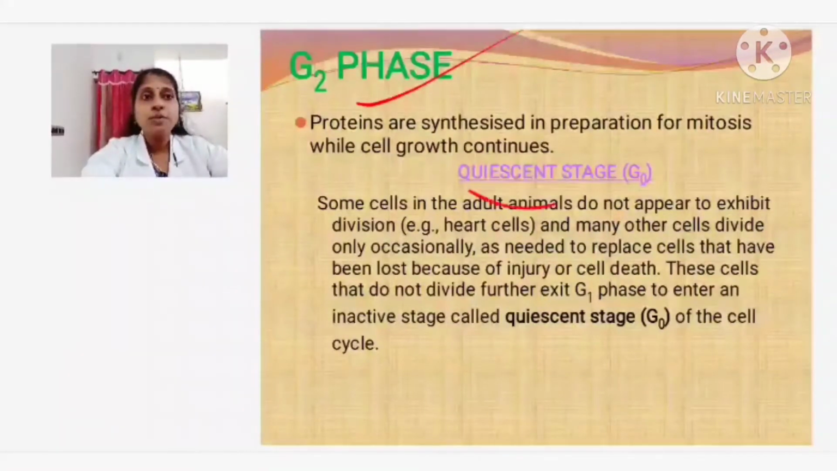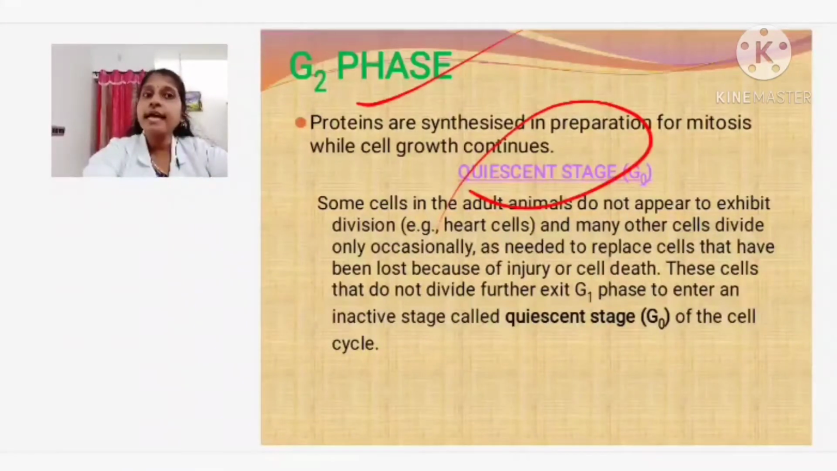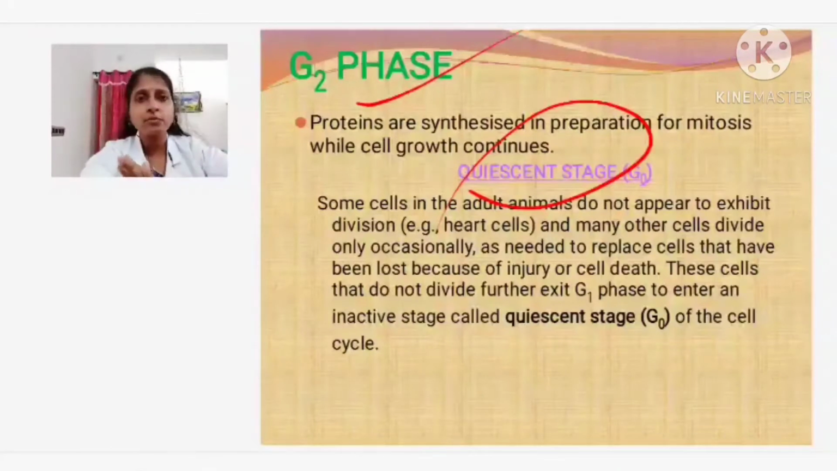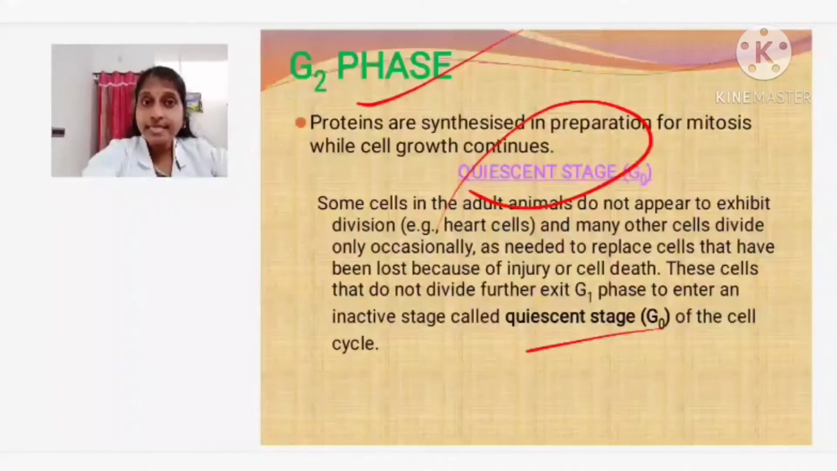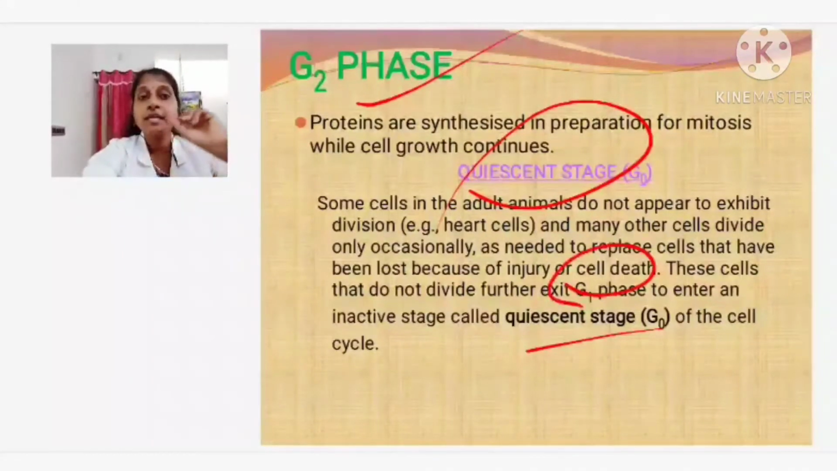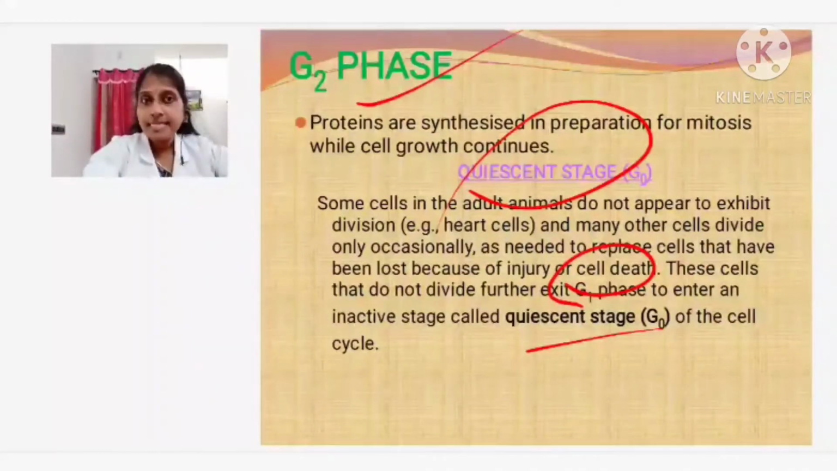I told you what the quiescent stage is. Some cells in adult animals do not appear to exhibit division. They don't want to divide. An example is heart cells. And many other cells divide only occasionally. Most probably they will be resting. Sometimes only they will be going for division. Whenever there is an injury, it has to be replaced. That time they will go for division. Otherwise they will not be going for division. So, those cells remain in a stage called what? Quiescent stage. And in this stage, the cell will be in which phase? G1 phase of the cell cycle. So, that is regarding your quiescent stage.